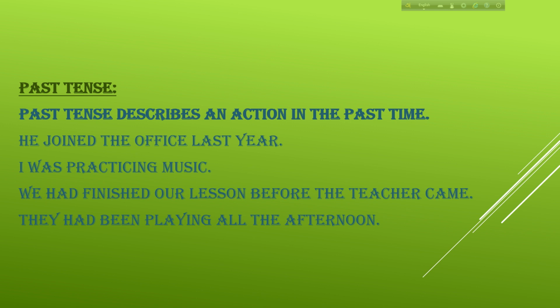So here are some examples and definition of past tense. What is past tense? Past tense describes an action in the past time. He joined the office last year. I was practicing music. We had finished our lesson before the teacher came. They had been playing all the afternoon. These are all past tense. Different types of past tense are here.